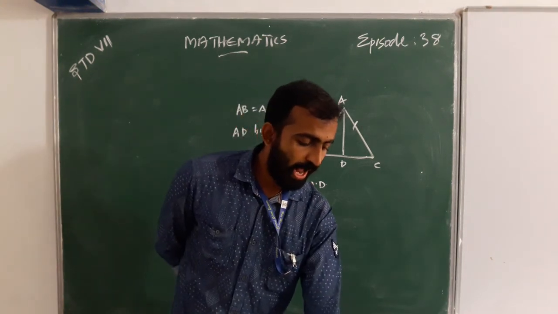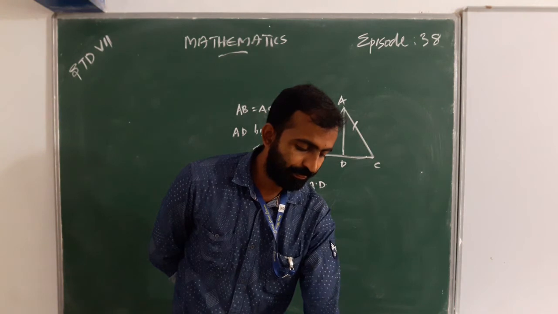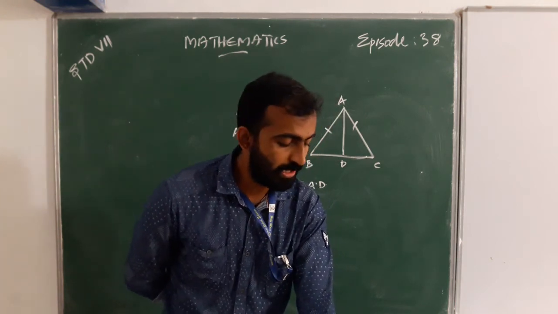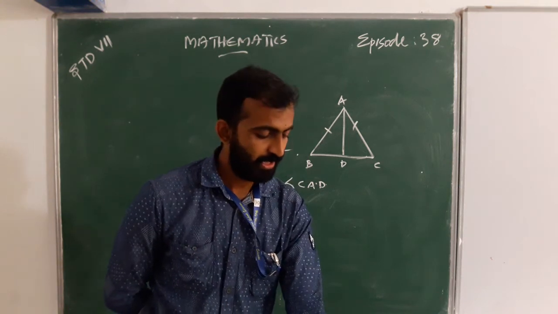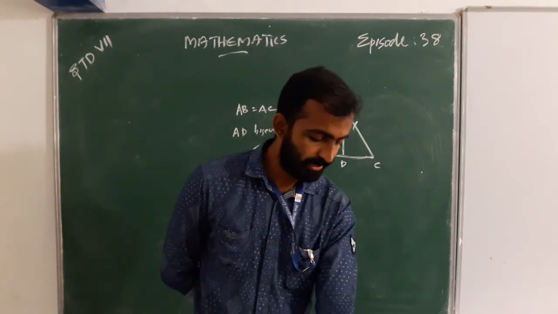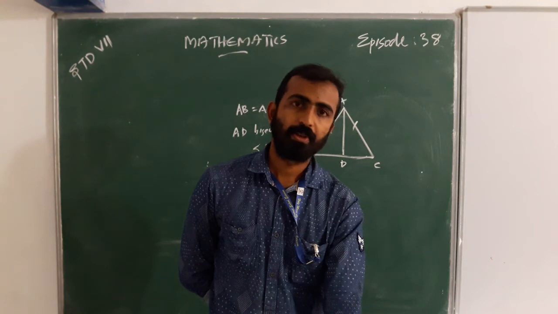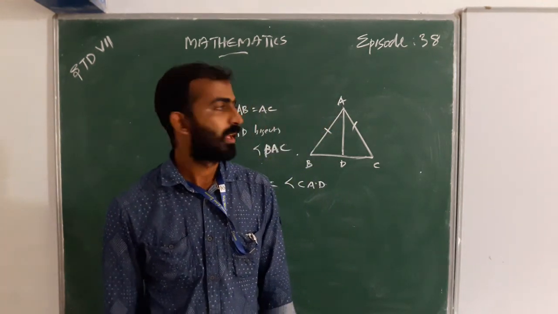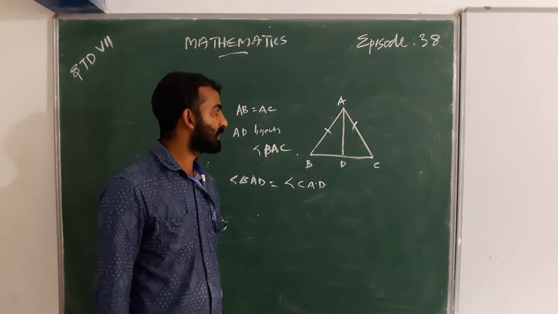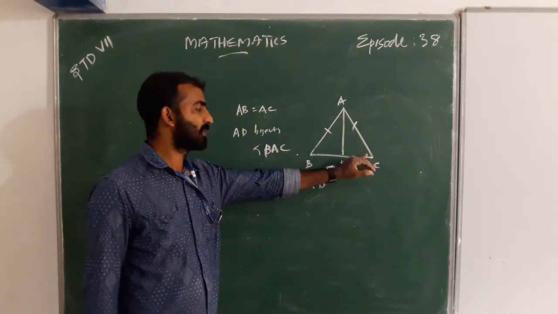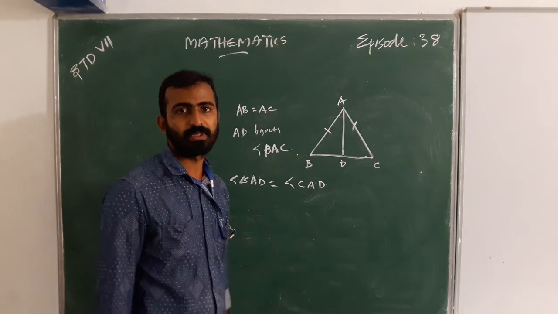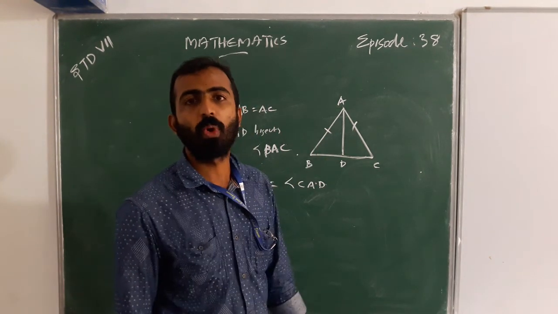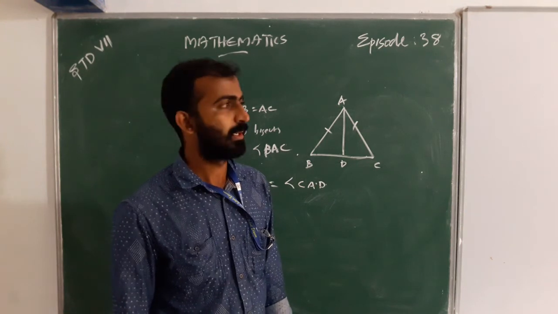And the third question is angle B equal to angle C. Is it right? Yes, because angle B and angle C are corresponding angles of congruent triangles.